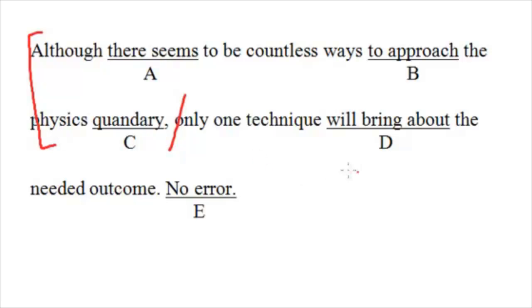Okay, so only one technique. You don't need this word only. It's simply modifying what, right? One technique will bring about the needed outcome. So only one technique will bring about the needed outcome, and there's nothing wrong with this. A lot of kids actually pick this as the answer, right? Will bring about. No, bring about is actually a correct expression. There's nothing wrong with that, right? And one technique will do something. There's nothing wrong with that either, right? But there is an error in this question, and the error is actually here in the dependent clause.